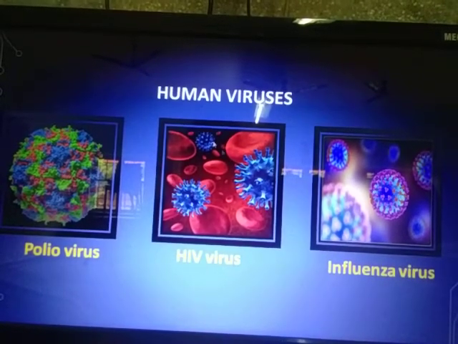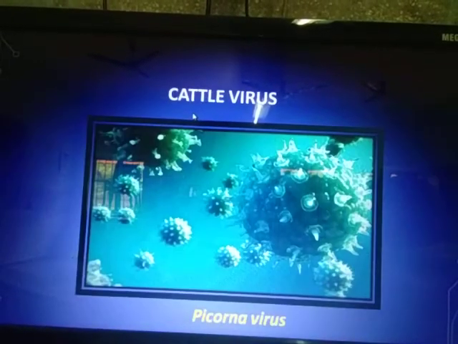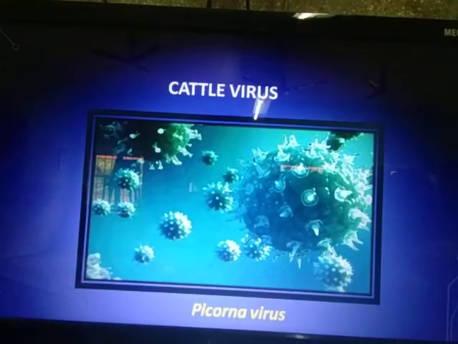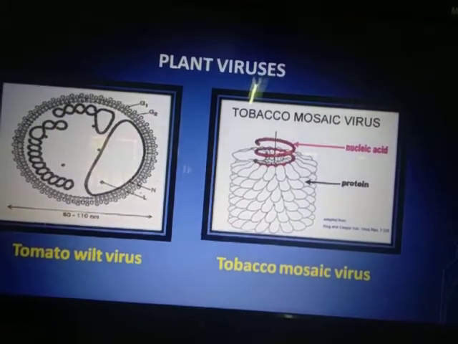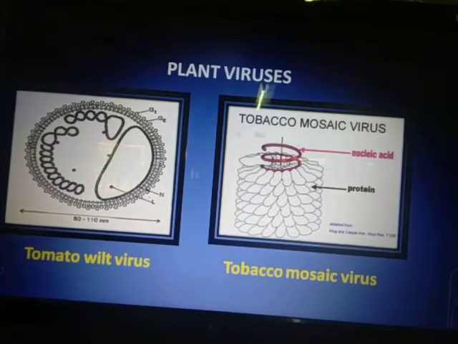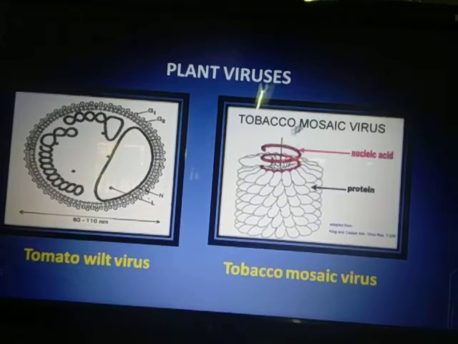Then this is a common cold or influenza virus. You can see this one. This is influenza virus. Next one. This is a cattle virus called picorna virus. Next we have plant viruses. This is a tomato wilt virus, and see such a beautiful pattern this one has, called tobacco mosaic virus.